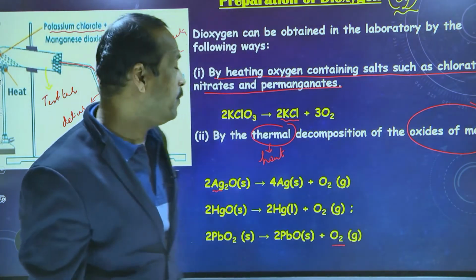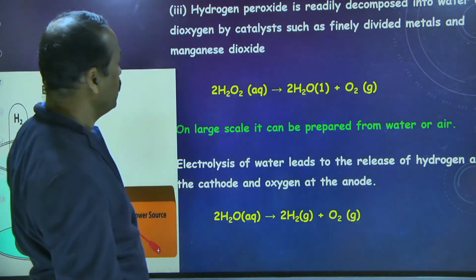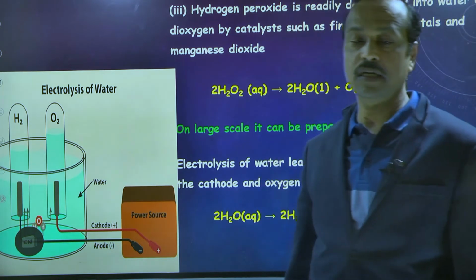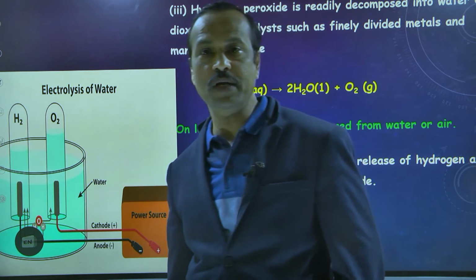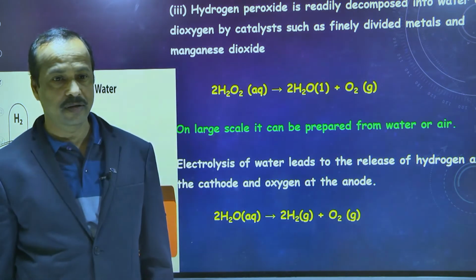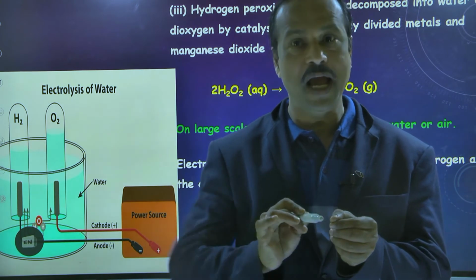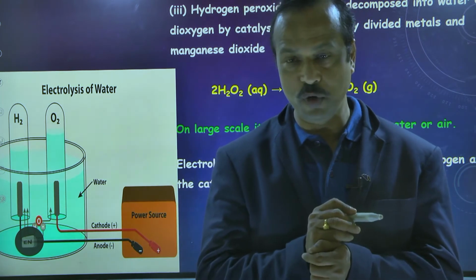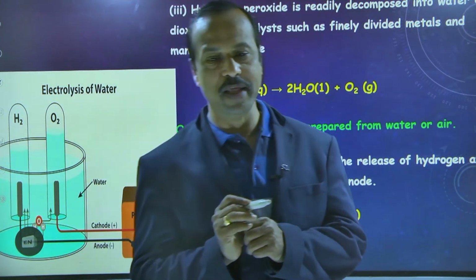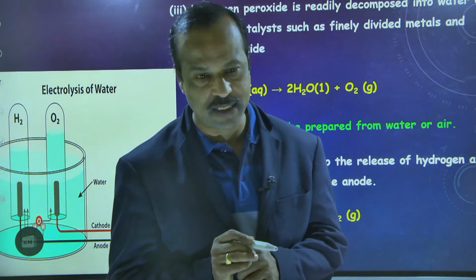So now let's go to the next slide. Here again there are some methods of preparation of oxygen. The third method is hydrogen peroxide. Do you know what hydrogen peroxide is? Generally, when girls apply nail polish and want to remove it, how do they remove it? By using hydrogen peroxide liquid. There will be a nail polish remover; once you check, that liquid is called hydrogen peroxide. Is this clear?